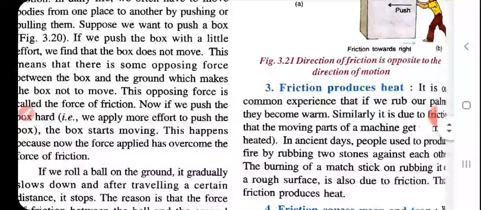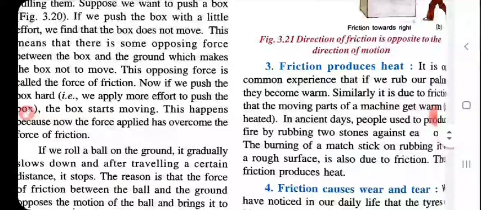Okay, now, friction produces heat. When we rub our hands together, you can feel heat being produced. It is a common experiment that when we rub our palms, they become warm. Similarly, it is due to friction that the moving parts of a machine get heated. In ancient days, people produced fire by rubbing two stones against each other.